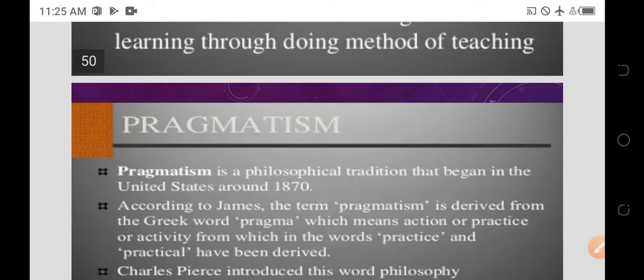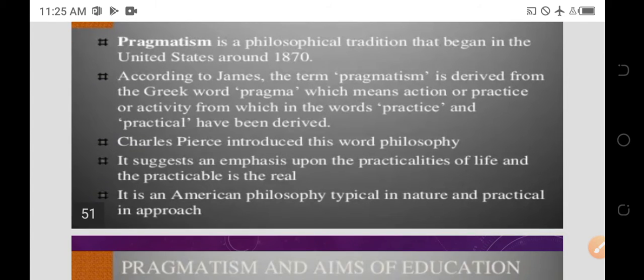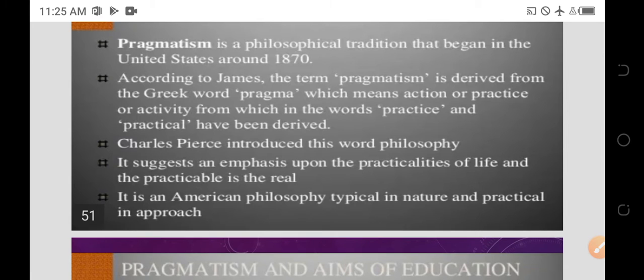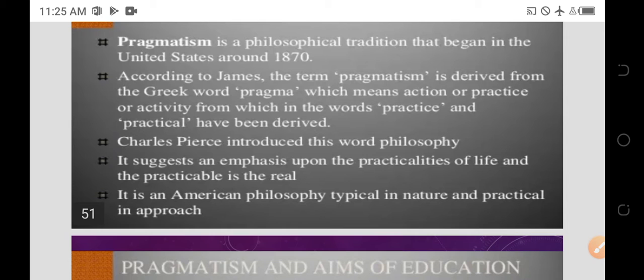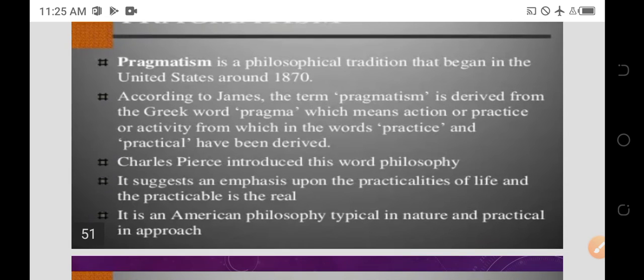Coming to pragmatism. Pragmatism is the philosophical tradition that began in the United States around 1870. This method began in the US in 1870.